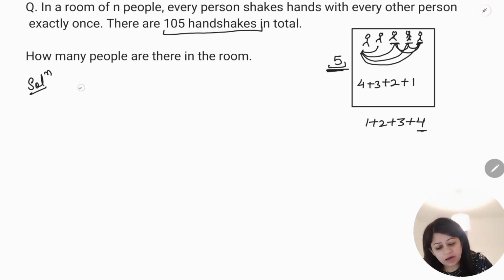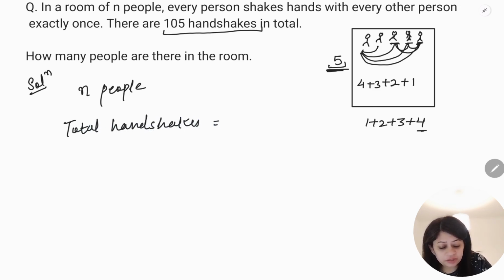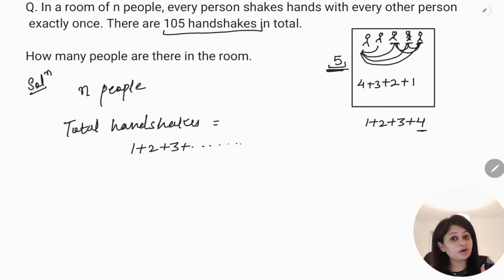So if there are n people, total handshakes will be equal to what? 1 plus 2 plus 3 and so on up to n minus 1. Why one less? Because when there are 5, you are adding up to 4. So when there are n, you will add up to n minus 1.